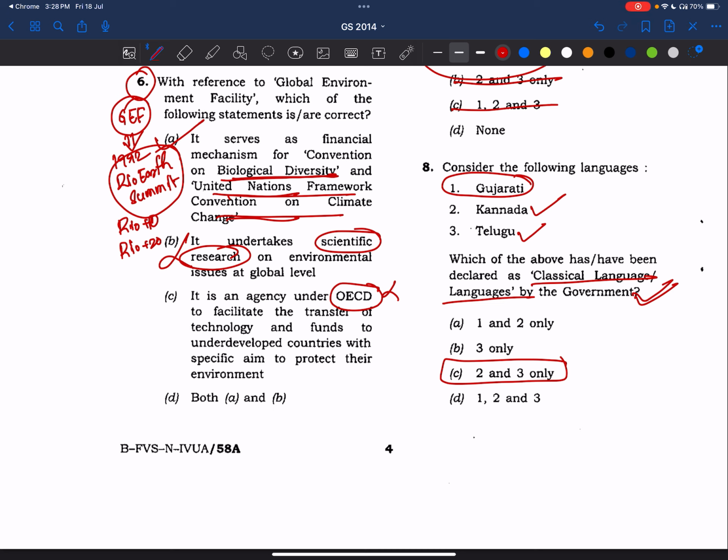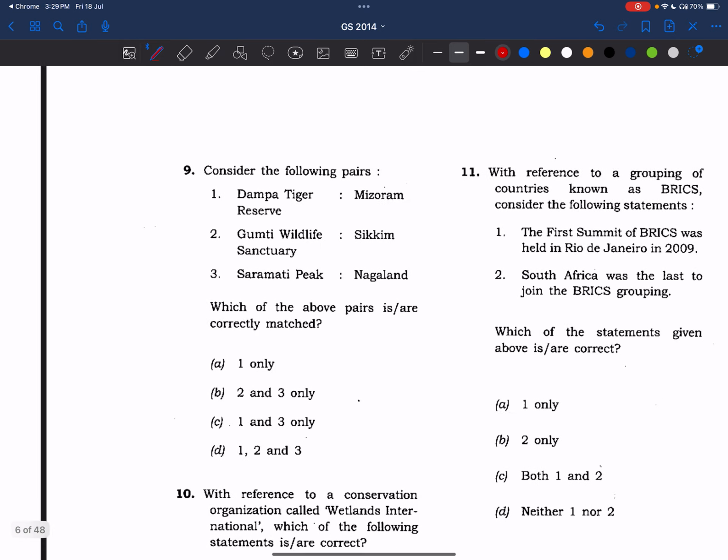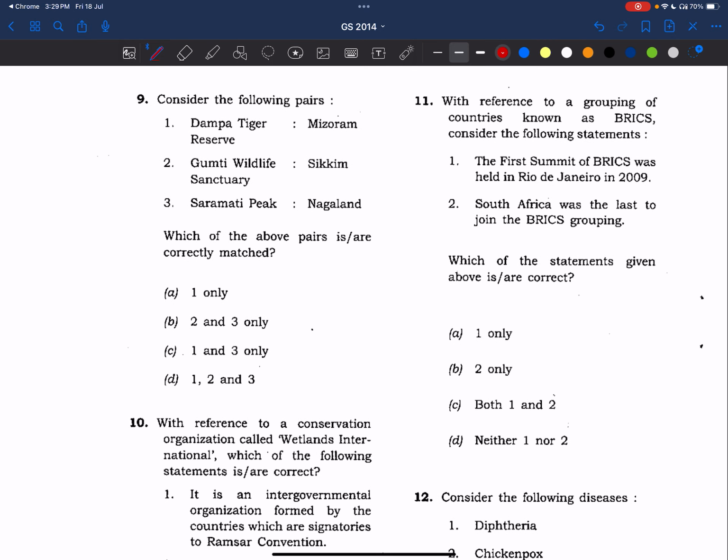So let's make notes on these classical languages, and the Eighth Schedule will also come into the picture here, and also what are the criteria for classical languages, right? So we need to read all these things. If I explain it here, it will take much more time. So let's write notes on it, and I'll share it on Telegram. Okay. And you also prepare this topic from your lexicon and also current affairs, right? Please remember this.